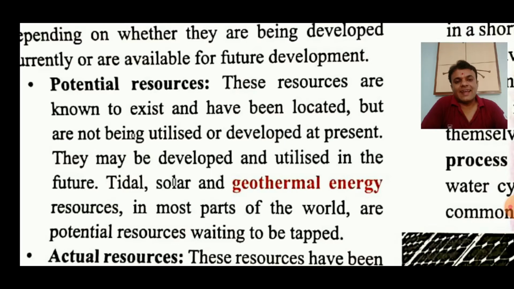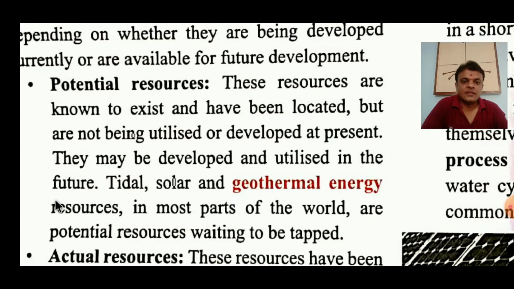So uranium right now we have found, that is we know the existence of uranium is there. We have located also, but the main thing is that we do not have any particular method or enough technology to utilize it, but we'll utilize it in future.